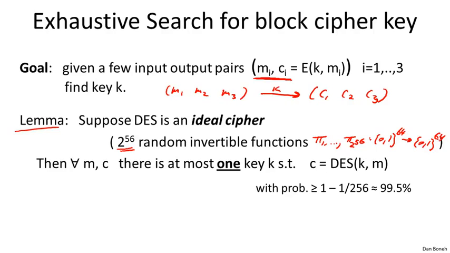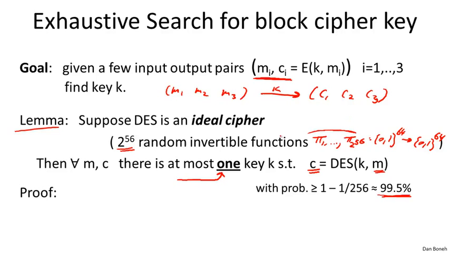Then what can we say? It turns out that just given one message and ciphertext, one pair, there's already very likely only one key that maps this message to that ciphertext. So if I ask you to find the key that maps M to C, the solution is very likely to be unique. In fact, it's unique with probability roughly 99.5%. This statement is true for all M and C, and the probability is just over the choice of the random permutations that make up the cipher.